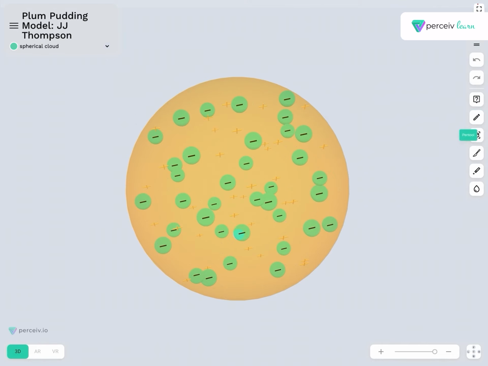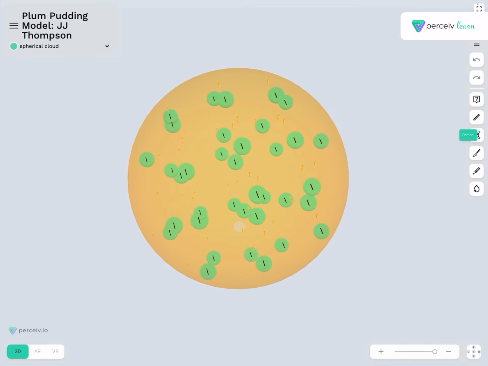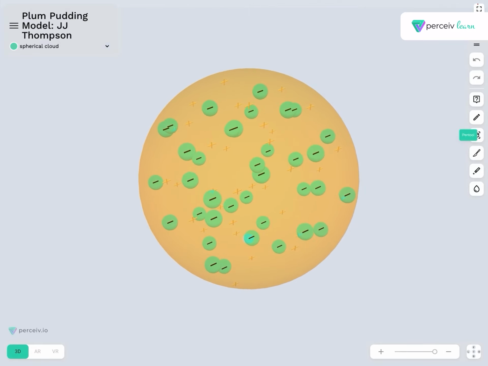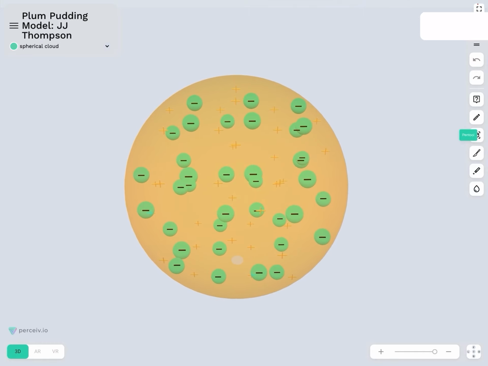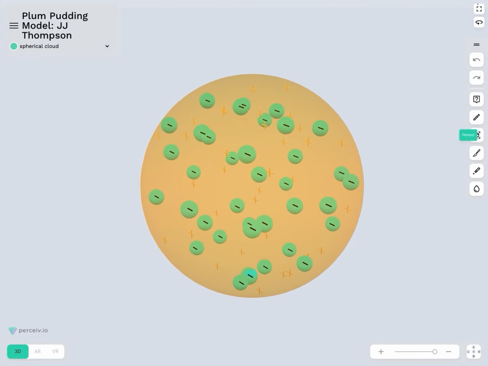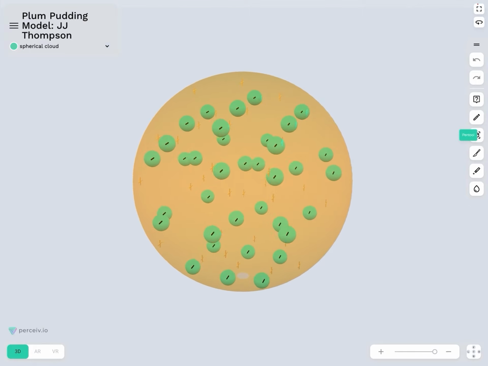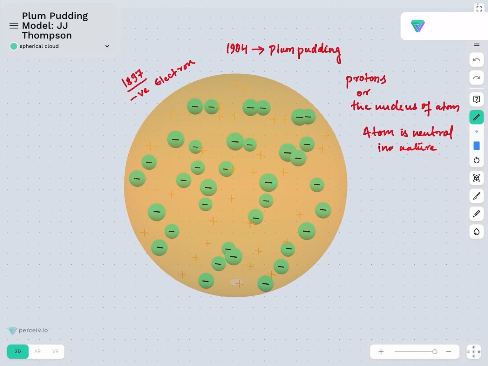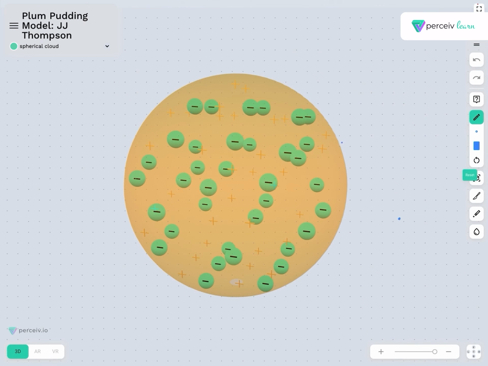As we can see in his plum pudding model, there are negatively charged particles embedded in a sphere or a sea of positive charge. It is very clear that he was trying to establish the fact that since the atom is neutral in nature, these negatively charged particles from the cathode ray tube have to be present in a medium of positive charge. This was his postulation, but once the discovery of the nucleus came into existence, it was established that it is positive in nature.